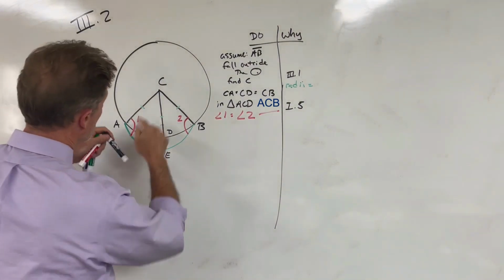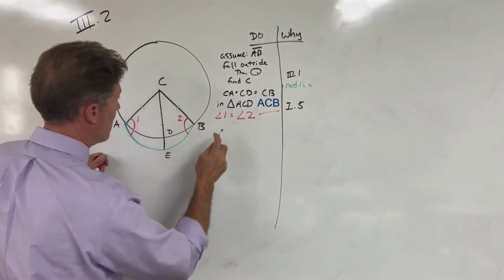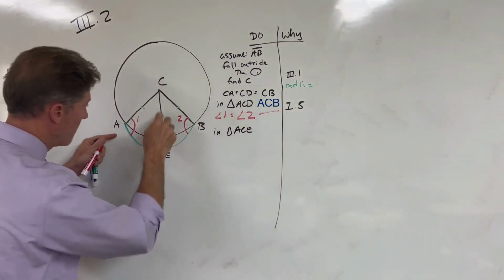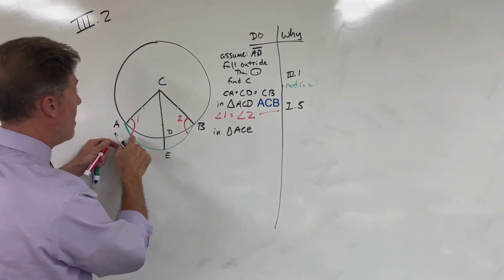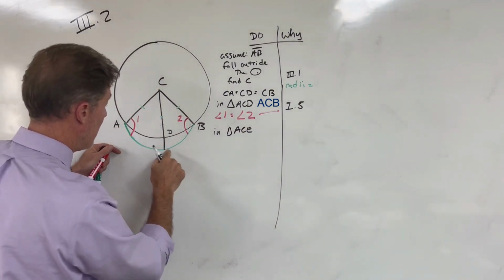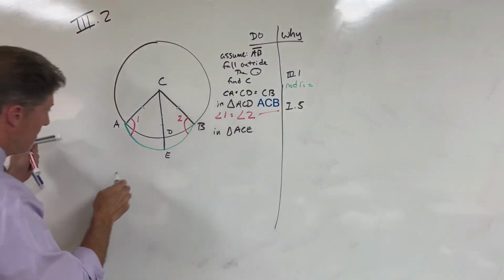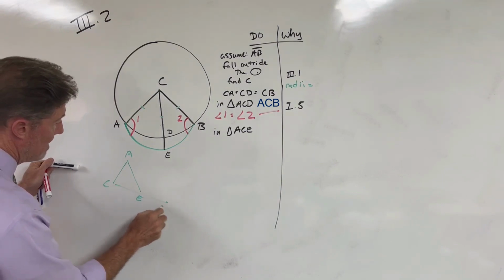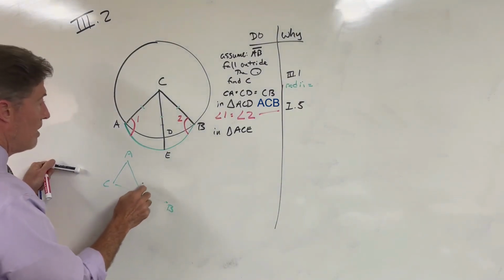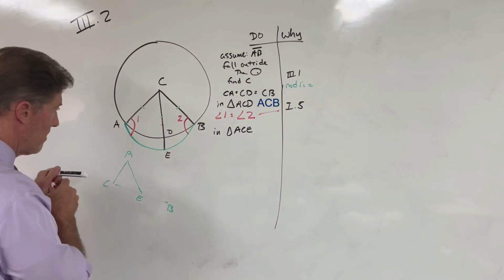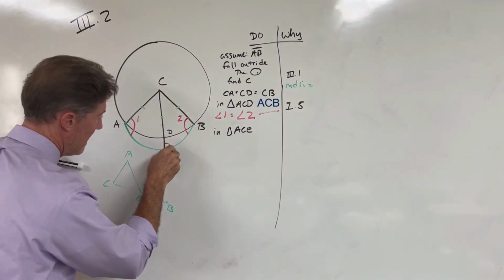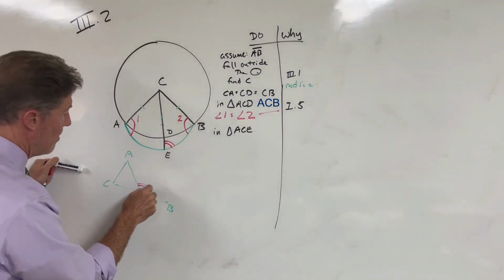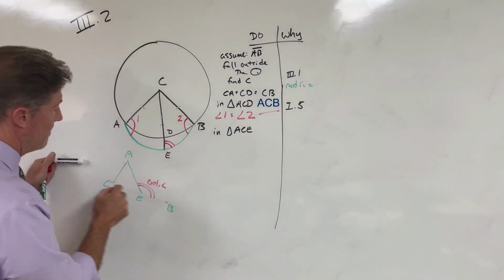Now let's look at this triangle ACE. In triangle ACE, we have one of these lines, this straight line extended. So what we have here, and let me redraw this a little bit, we have A, C, and E going over here to B. So it makes this angle here, right? This is an angle created by one line of the triangle being extended. And so this is called an external angle.